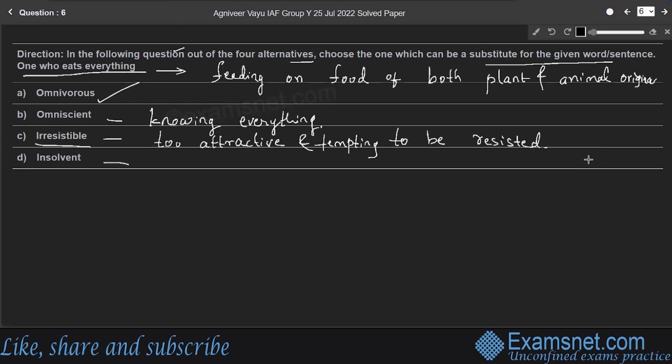Insolvent means unable to pay debts owed. Unable to pay debts owed is called insolvent, right? Therefore, option A is the right answer.